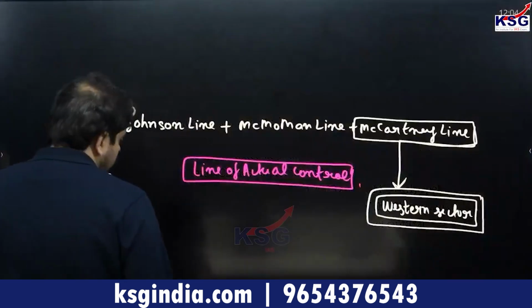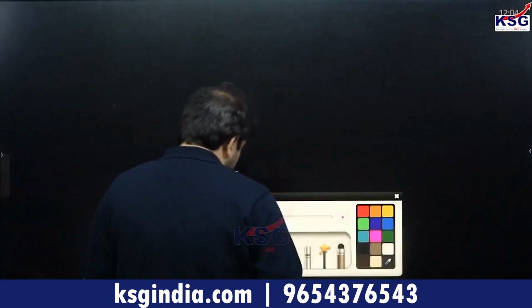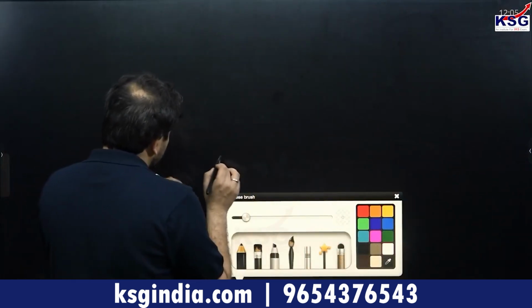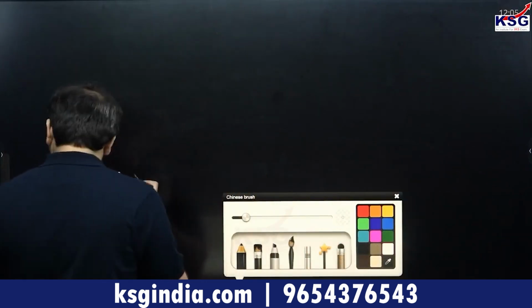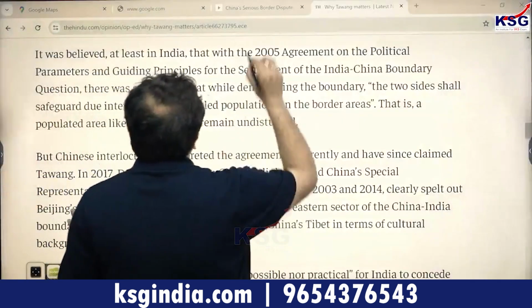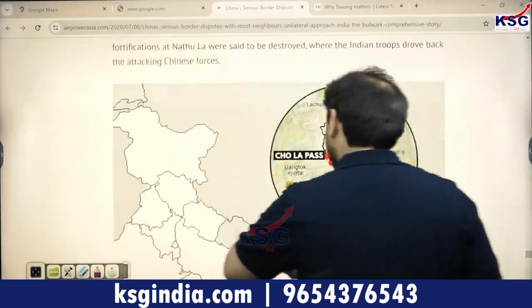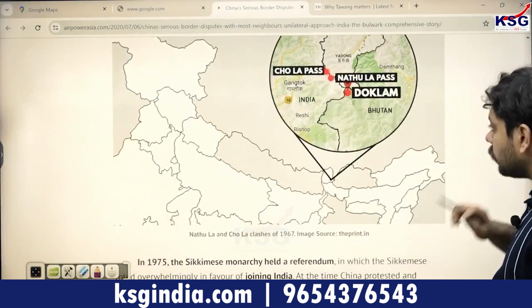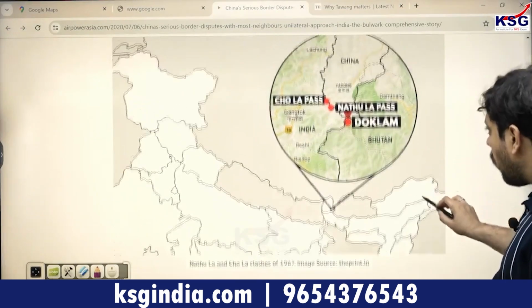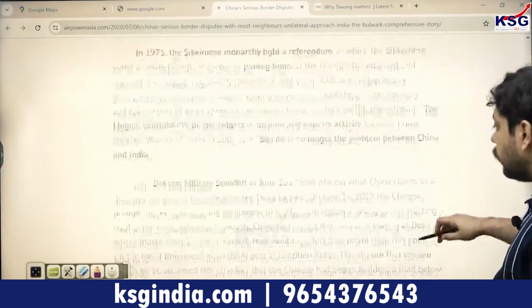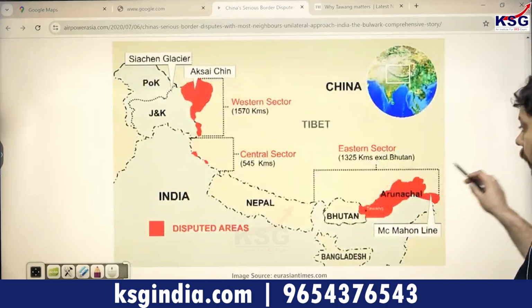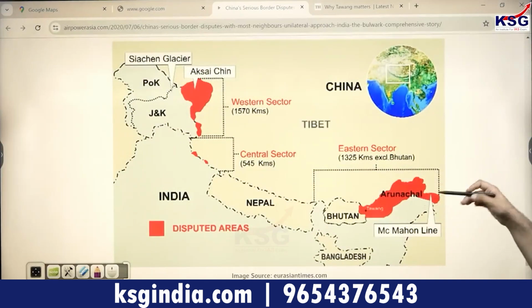Okay, right. So this is one part. Now we are going to take a look at the rest. So this completes us, in a way, and we are going to take a look at the India-China border disputes in terms of understanding these parts clearly. These are areas of Bhutan. You can take a look at this map again. You can get a sense of what we are covering. I hope that this map is clearly understandable right now.